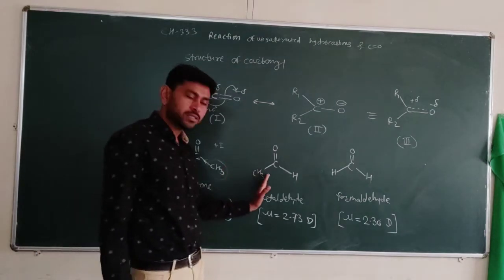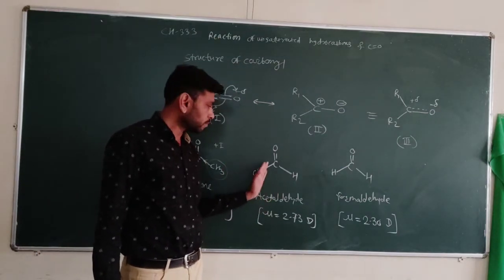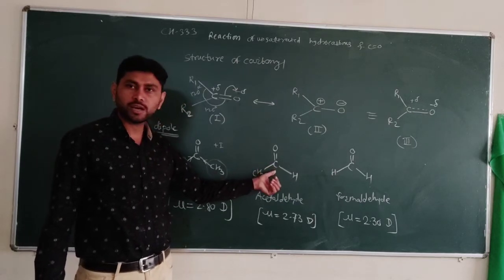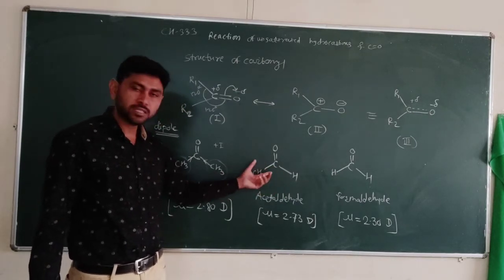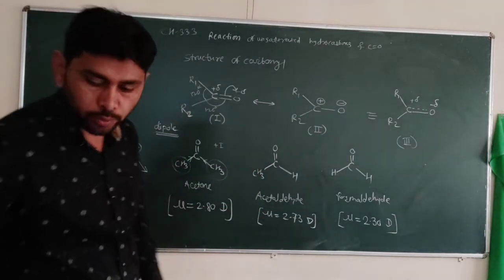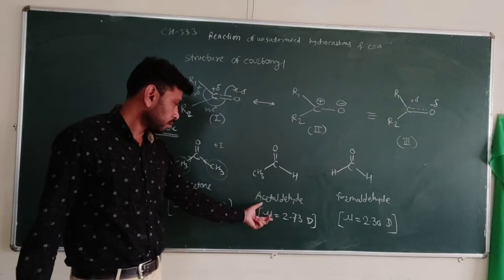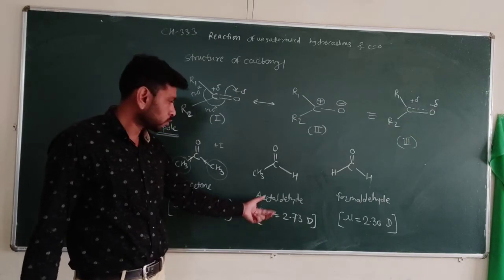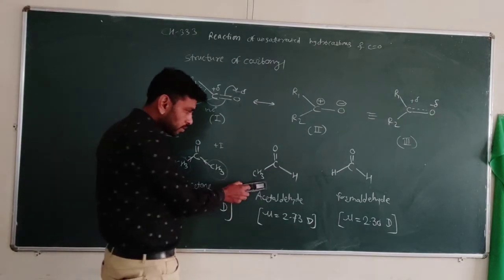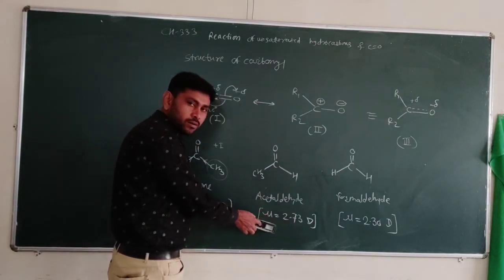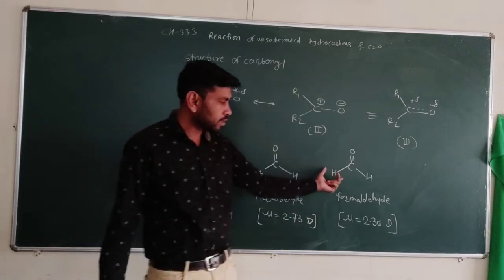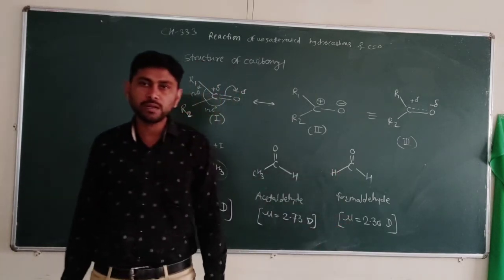If we decrease the plus I effect groups, those groups which decrease the dispersion of positive charge on the carbon, then those compounds show lower dipole moment. So if 2 CH3 are there, highest dipole moment; here 1 CH3 group is there, dipole moment is lower; and here no CH3 groups, dipole moment is lowest.